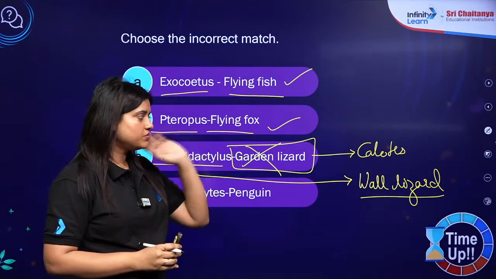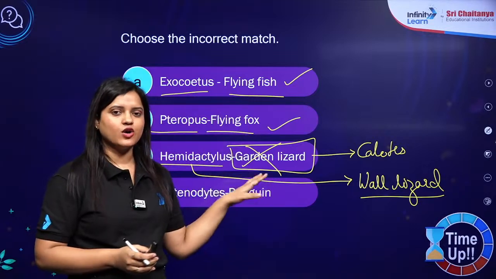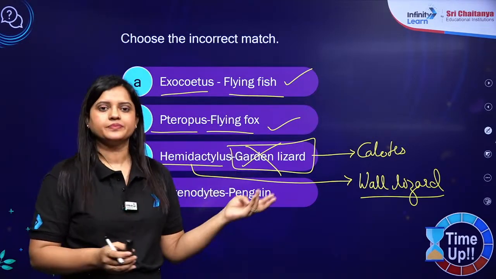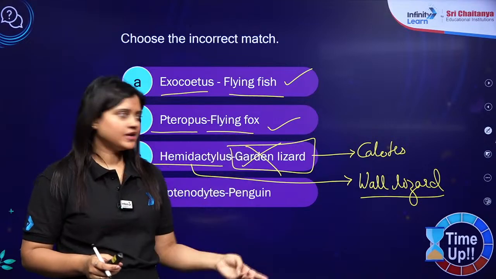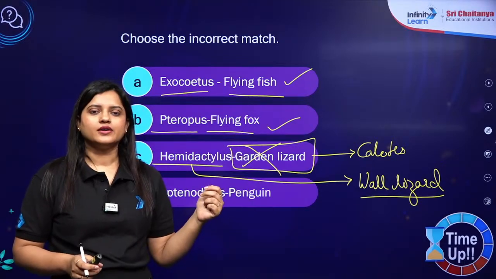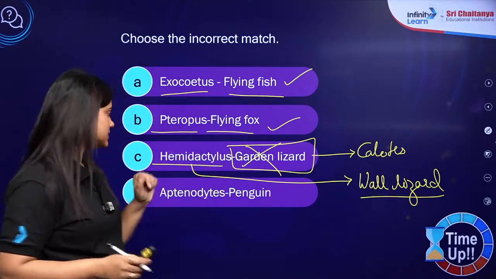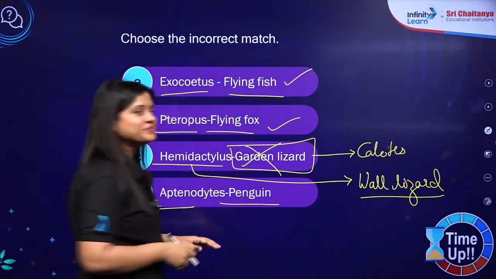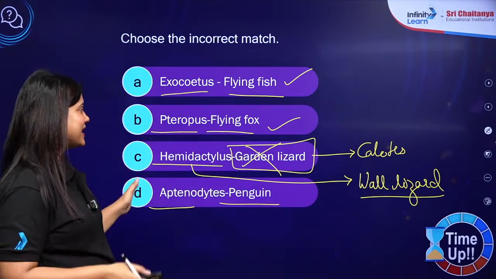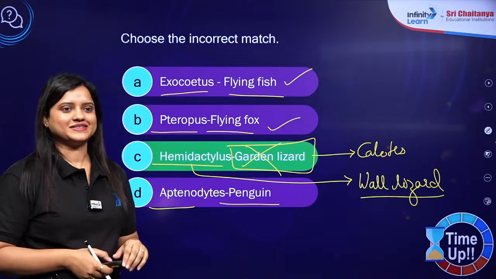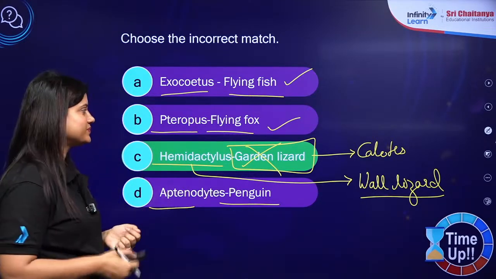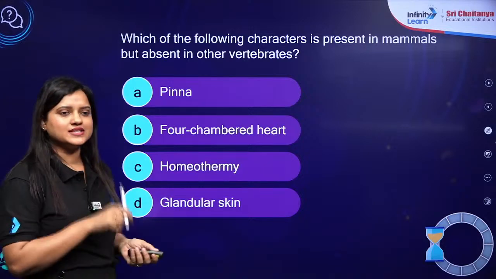Okay, so you need to be able to segregate all these lizards. Hemidactylus is the wall lizard, the chhipkali that you see in your house. In the garden you will find Calotes, and on the tree you will find Chameleon, remember. Aptenodytes is definitely penguin, and remember penguin is a bird. So the correct answer for this question is C. Everyone gave the correct answer. Keep it up. Very good. Next question. Try this.